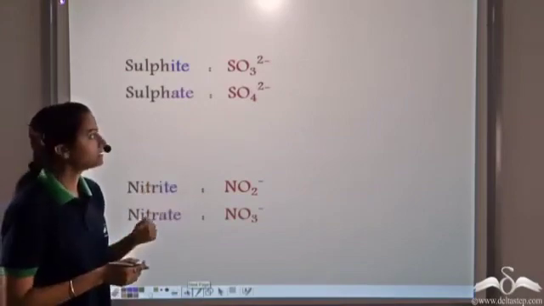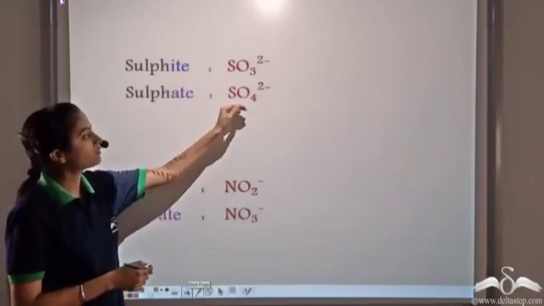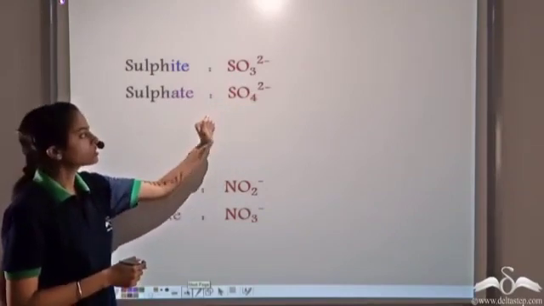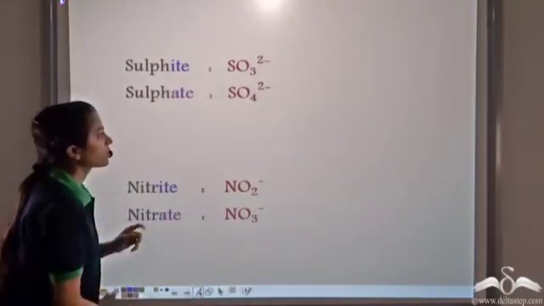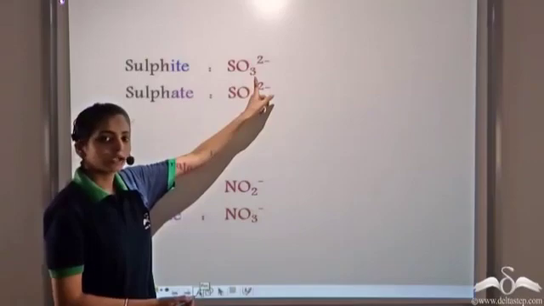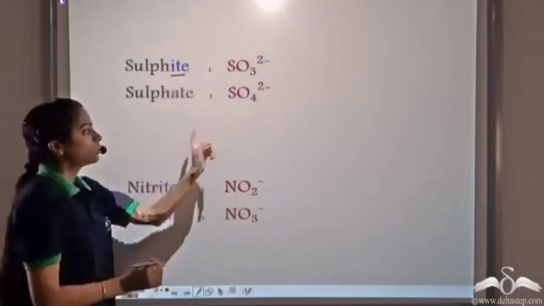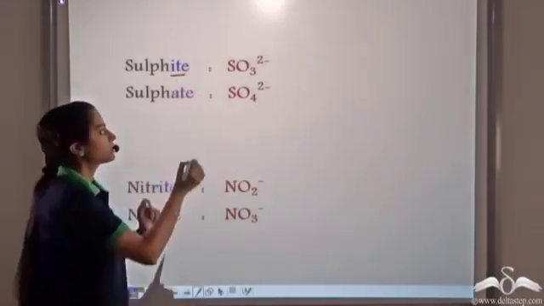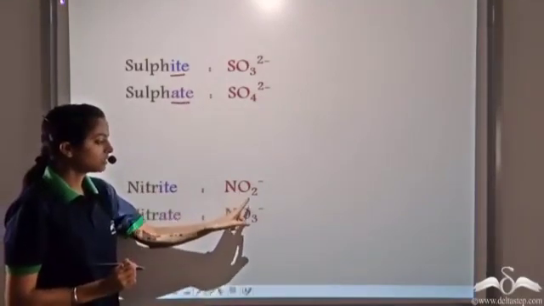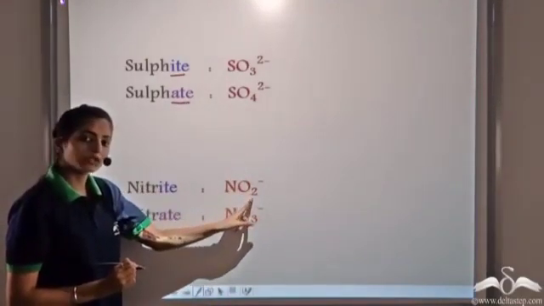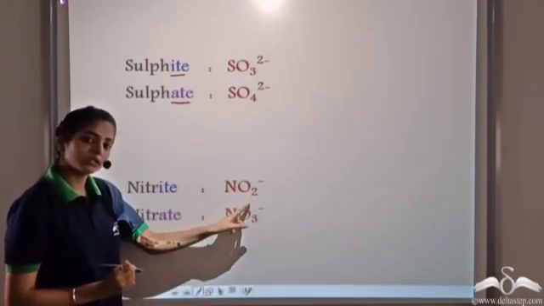So these are some other radicals. You see the sulfite radical is SO3 2-, and sulfate is SO4 2-. So now there's another system of naming them. When there are lesser number of oxygen atoms, they are given the suffix "ite". When there are greater number of oxygen atoms, it's given the suffix "ate". If you observe these two radicals, you see that this radical has lesser number of oxygen atoms, this has greater number of oxygen atoms, and this is the only difference between these two radicals.